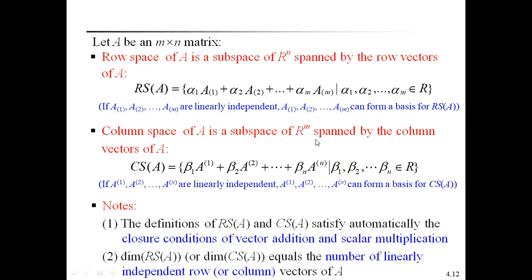It is spanned by the column vectors of A. The column space can be defined as CS of matrix A. So this can be represented as beta 1 into A power 1 plus beta 2 into A power 2 plus so on plus beta n into A power n, where the scalars beta 1, beta 2, so on, beta n belong to R. It is a spanning set of the column space of A. Here, if A power 1, A power 2, A power n are linearly independent, then they can form a basis for the column space of the vector space.